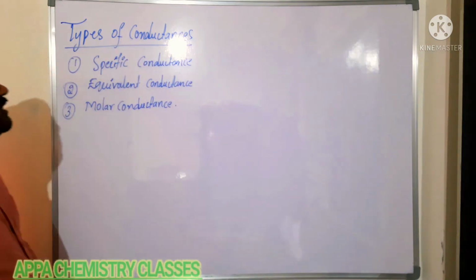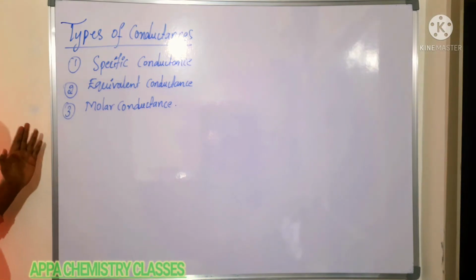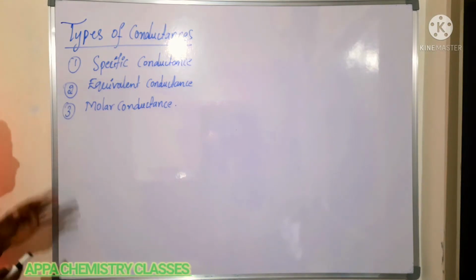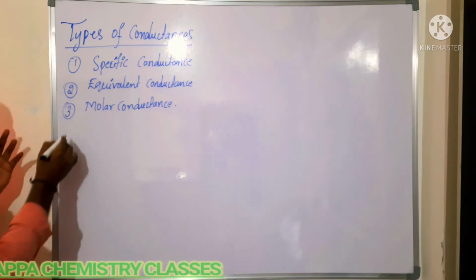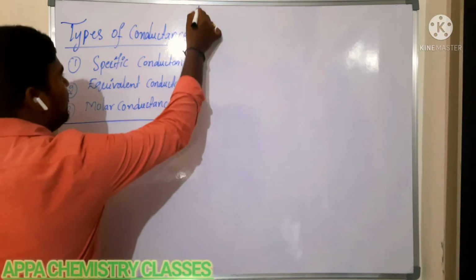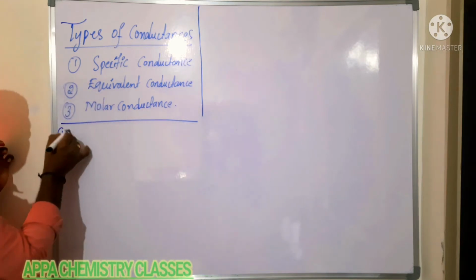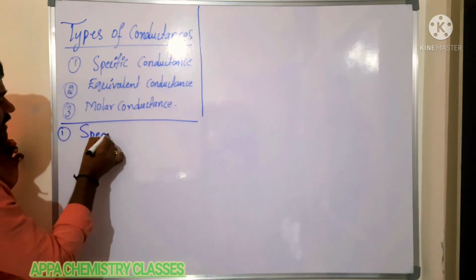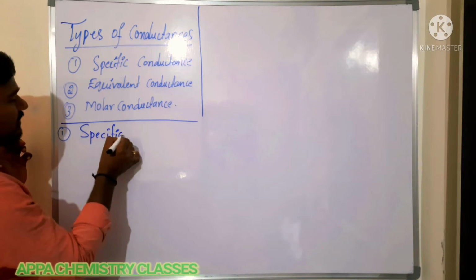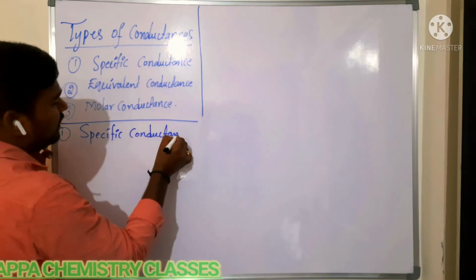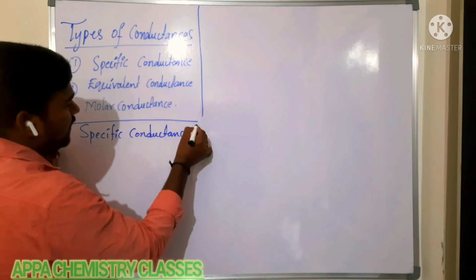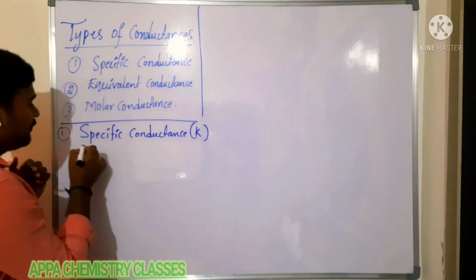Now here we have the types of conductance. In that, the first type will be specific conductance, which we had already discussed in the last video. Now once again I am going to discuss the first one, that is specific conductance. What is meant by specific conductance? How can we define the specific conductance? It is represented as K. It is also called kappa.